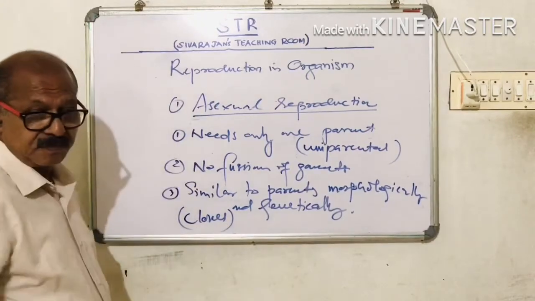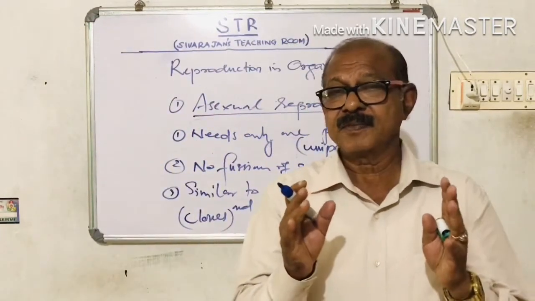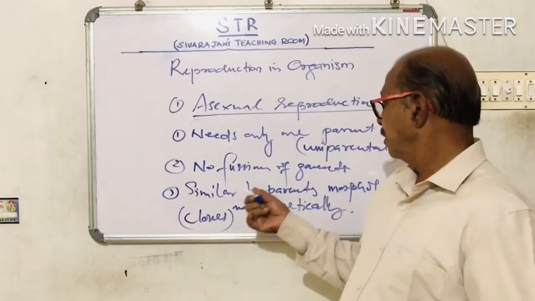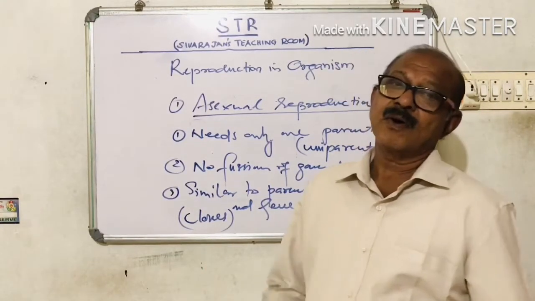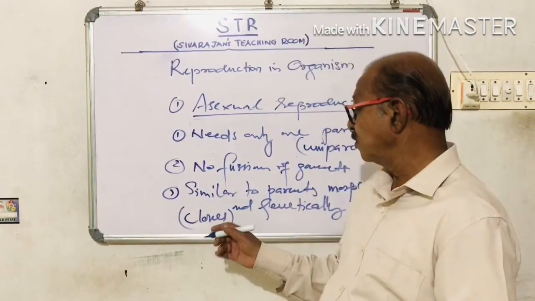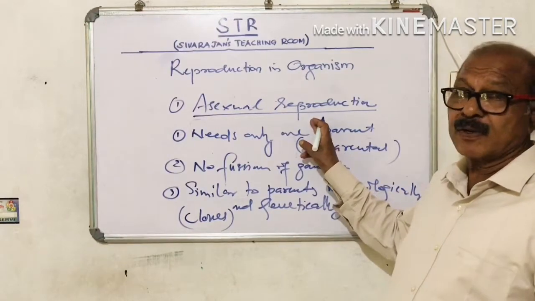So what is a clone? A clone is offsprings exactly similar to its parents, both morphologically and genetically, and the offsprings will not be varying among themselves. So such offsprings are called clones. So the asexual reproduction, what are the peculiarities?